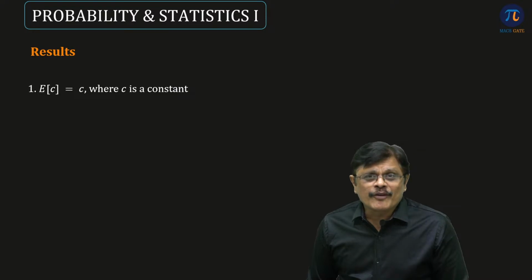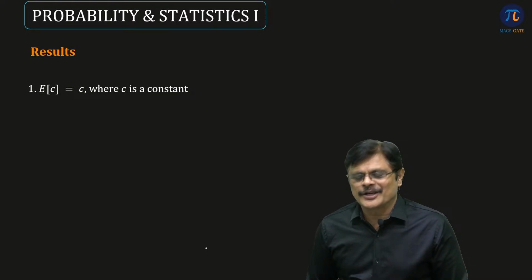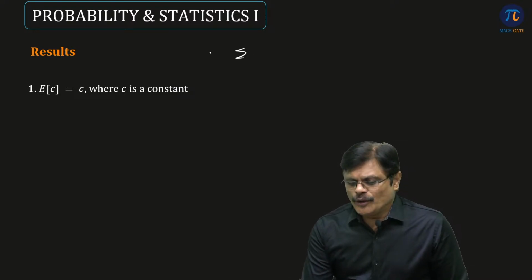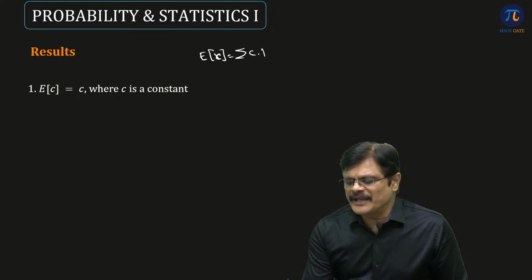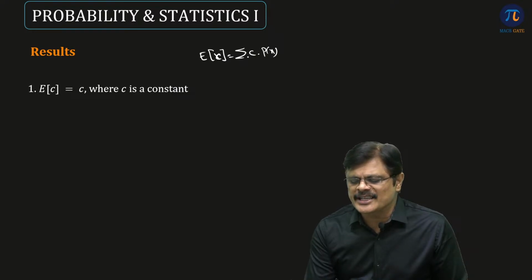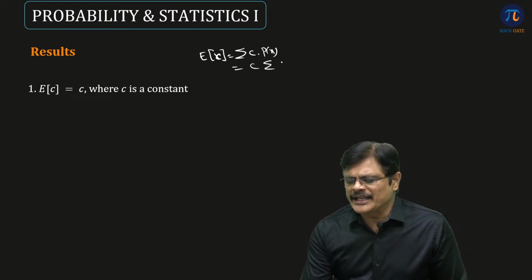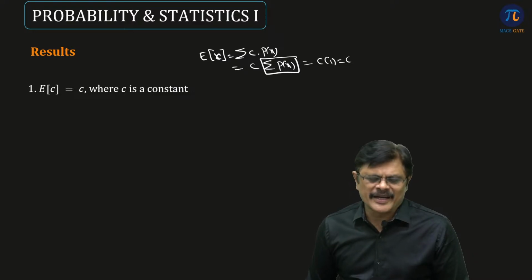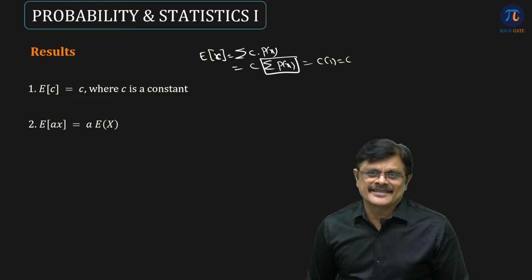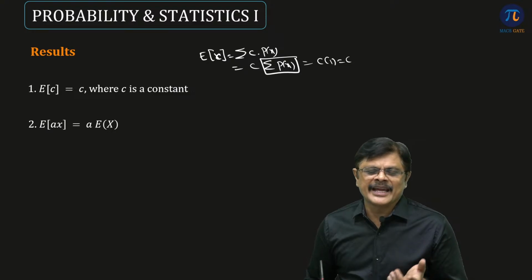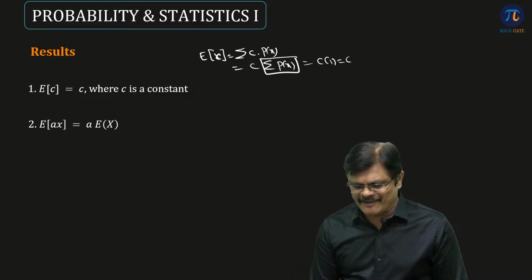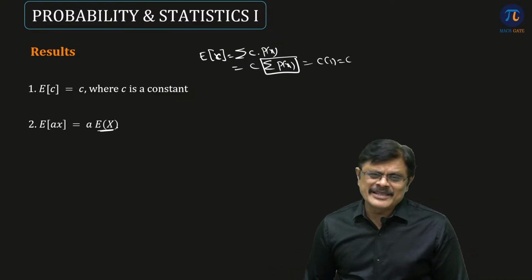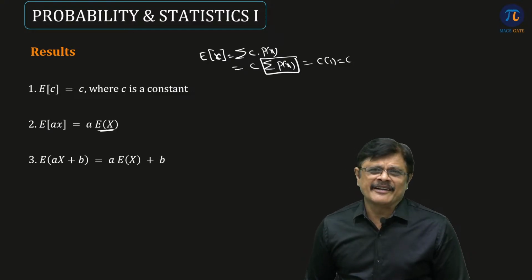What is expected value of constant? Expected value of constant is constant only. For example, you know what is expected value of x? Expected value of x is sigma x into px. So if it is expected value of constant, it is sigma c into px. C is a constant, you can take it out, it is c sigma px. But you all know sigma px is 1, so you get c into 1, which is nothing but c. You can easily prove these results, my dear friends. Similarly, expected value of ax. A can be taken out. So what happens? A into sigma x into px, which is nothing but a times expected value of x only. And this can be generalized for any linear equation. Expected value of ax plus b.